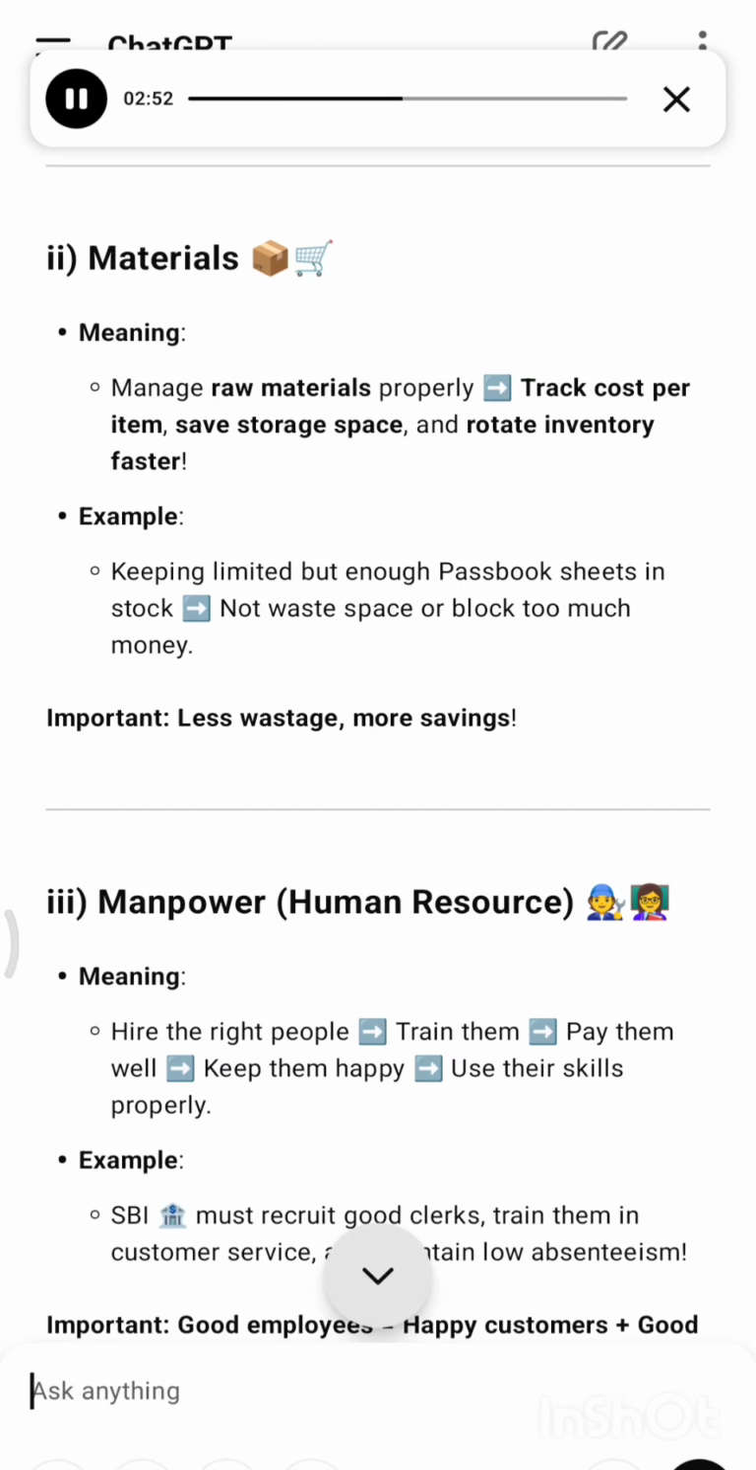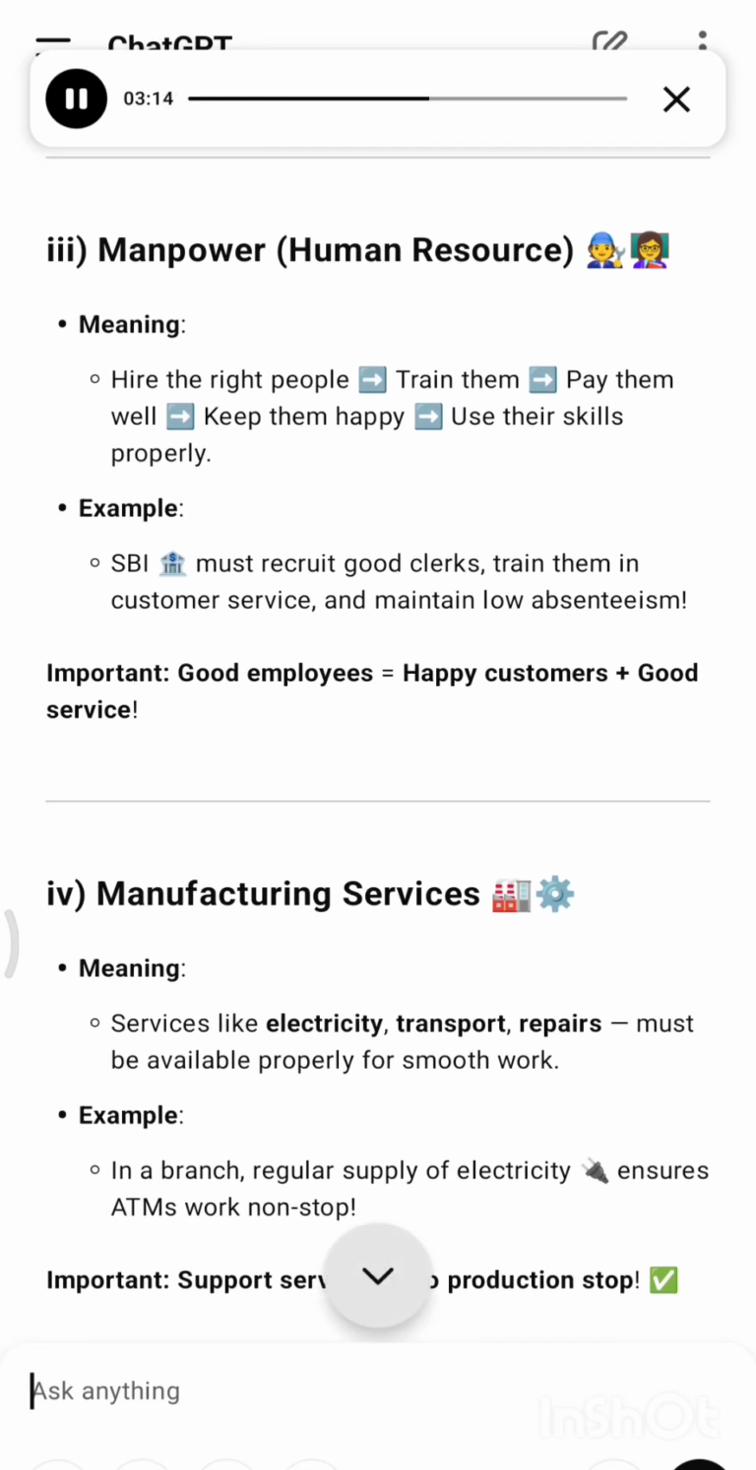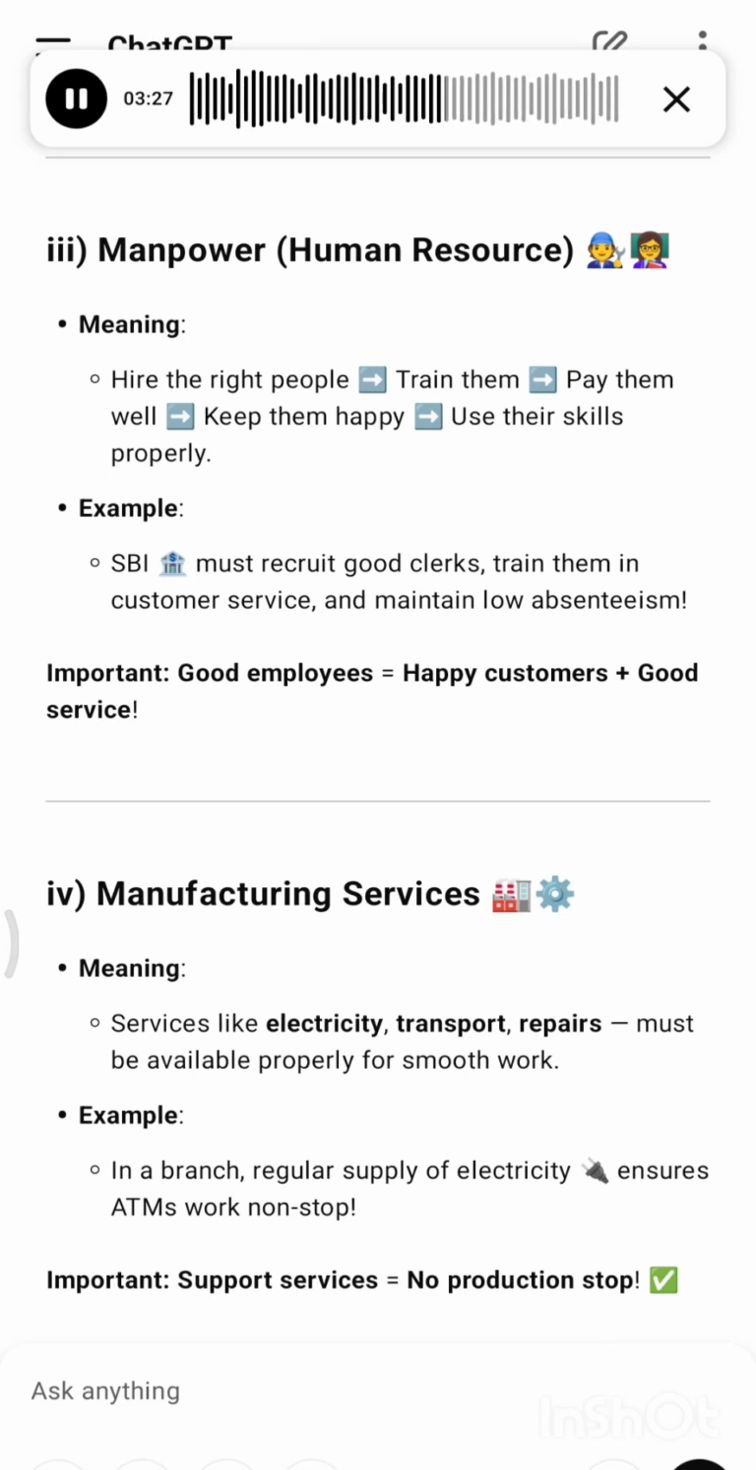Materials, meaning manage raw materials properly. Track cost per item, save storage space, and rotate inventory faster. Example, keeping limited but enough passbook sheets in stock, not wasting space or blocking too much money. Important, less wastage, more savings. Manpower, human resource, meaning hire the right people, train them, pay them well, keep them happy, and use their skills properly. Example, SBI must recruit good clerks, train them in customer service, and maintain low absenteeism. Important, good employees, happy customers, good service.